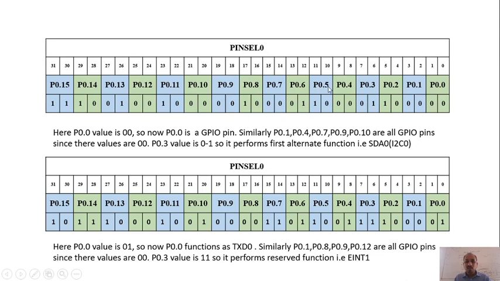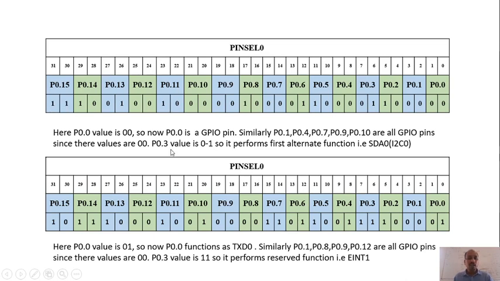Similarly, here the P0.5 value is 10, that means it is going to perform the second alternate function. If P0.8 is also 10, it is going to perform the second alternate function. Similarly, P0.11 is also performing the second alternate function, and the P0.15 value is 11, that means it is going to perform the third alternate function, right?